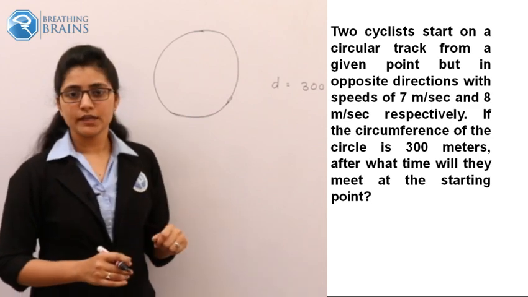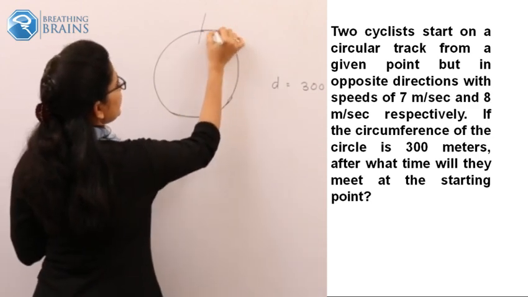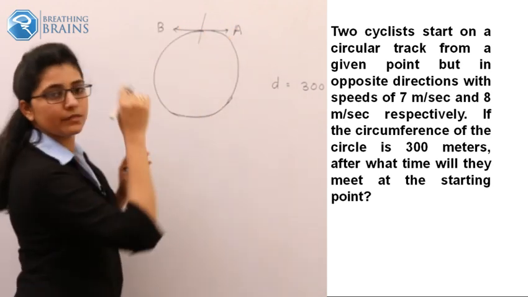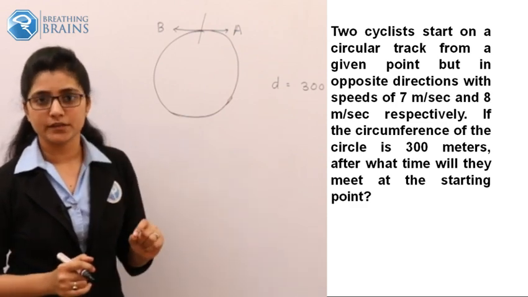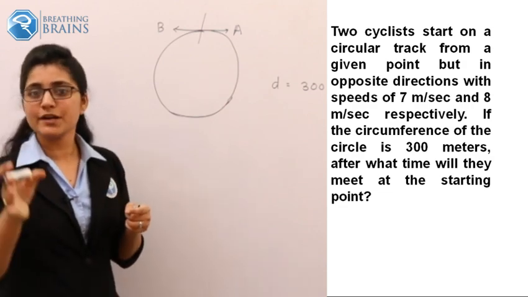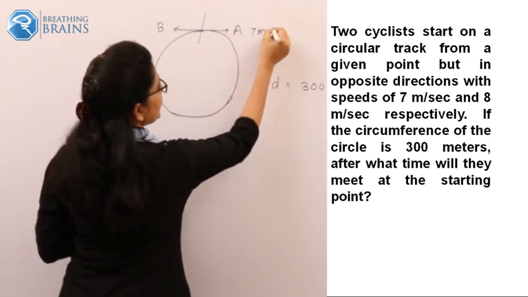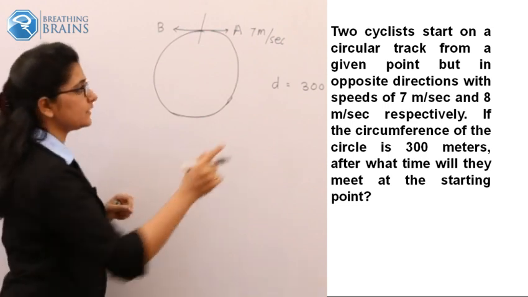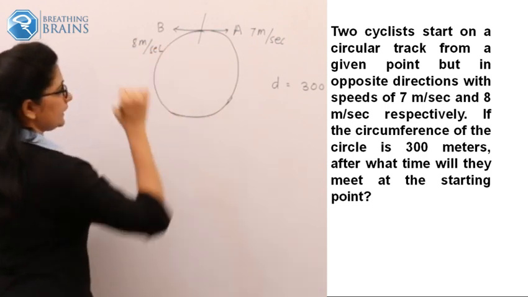Then the two cyclists, the two friends: this is A and the second one is B, and the speed of each person is given. A travels with a speed of, as given in the problem, 7 meter per second. And what is the speed of B? 8 meter per second.